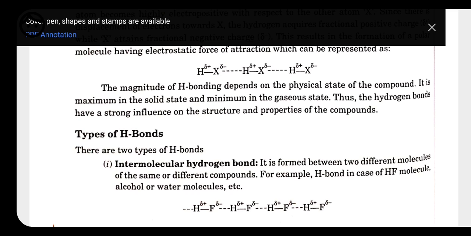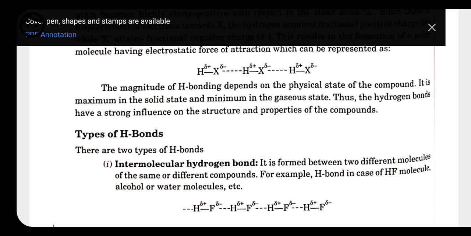Chlorine also has the same electronegativity as that of nitrogen. But chlorine does not form hydrogen bond due to its large size. Because of the large size of chlorine, they do not form the hydrogen bond. So the condition is what? The condition is that it should be electronegative in nature. Second, the size should be small, but the size of chlorine is bigger. That's why chlorine does not form hydrogen bond.